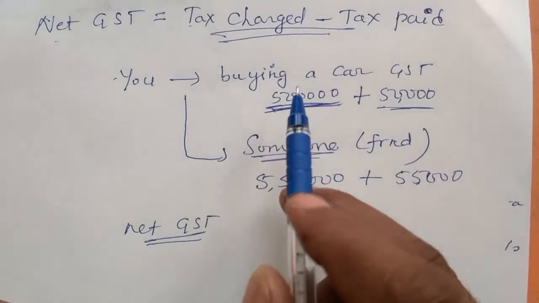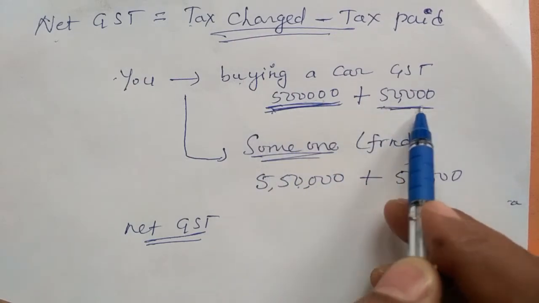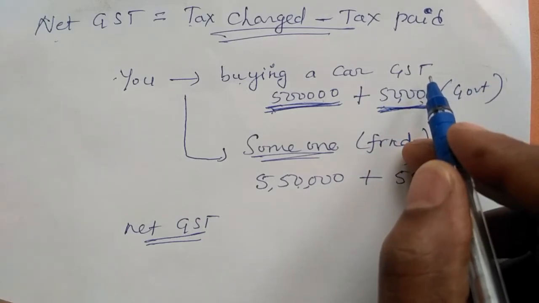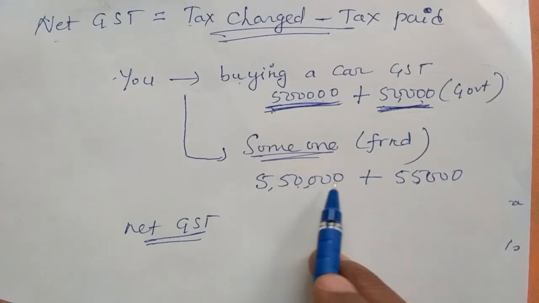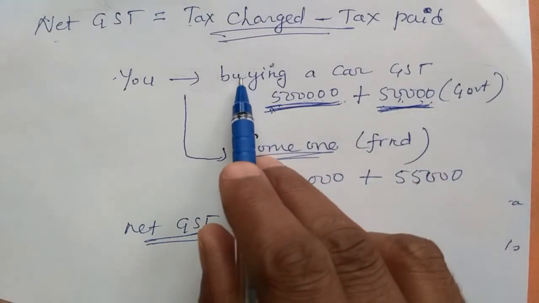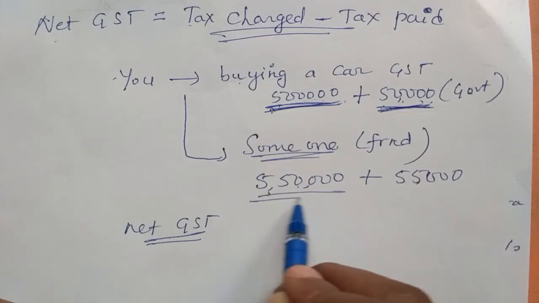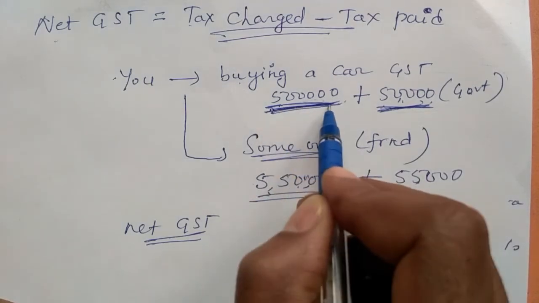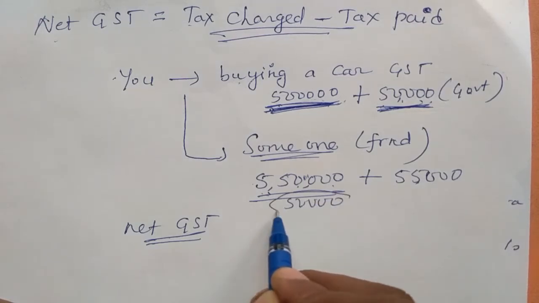Net GST means when you are buying the car for 5 lakh rupees, you already paid 50,000 to government. Already you paid 50,000 to your government, right? So now you are selling the same car to your friend for 5 lakh 50,000. See, understand, already for 5 lakh you paid 50,000 to the government. When you are selling that car to your friend, that time you marked that car rate as 5 lakh 50,000. How much more did you add here? Tell me. The car rate was 5 lakh. Now it became 5 lakh 50,000. That means 50,000 rupees you added extra.